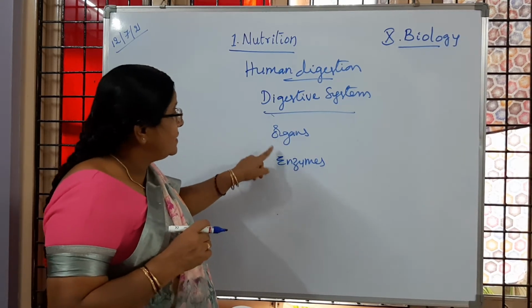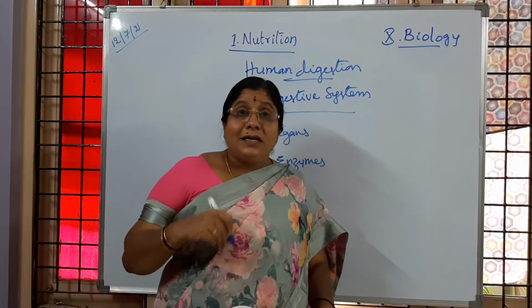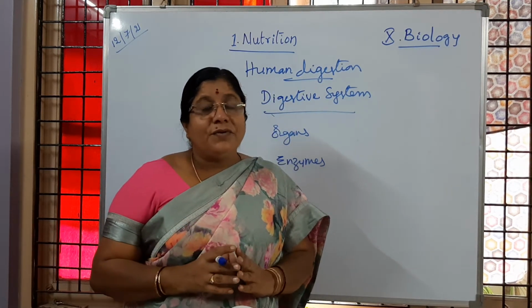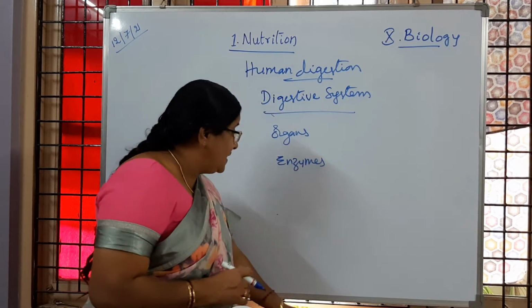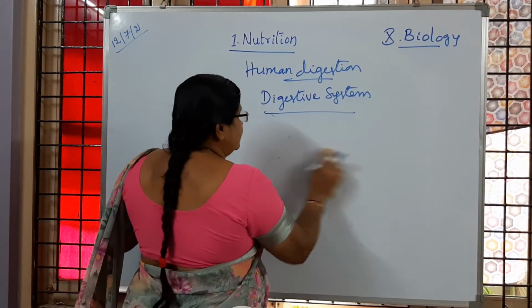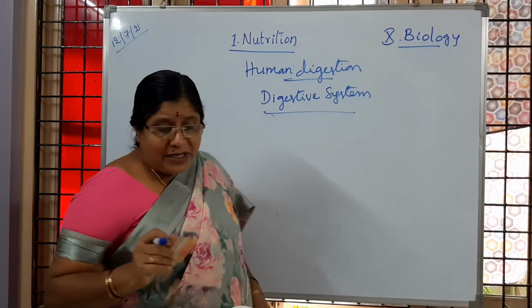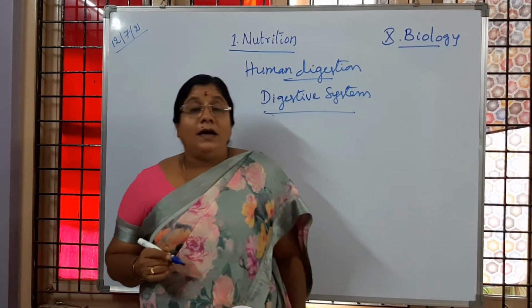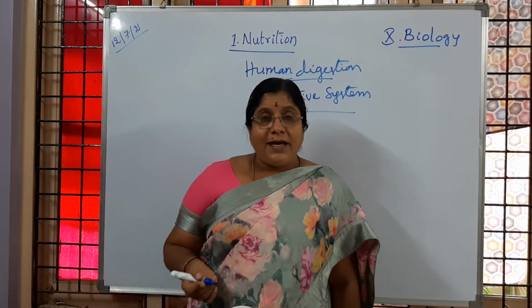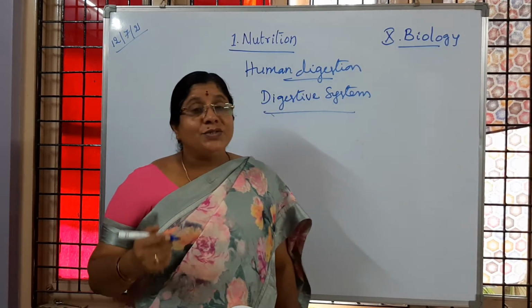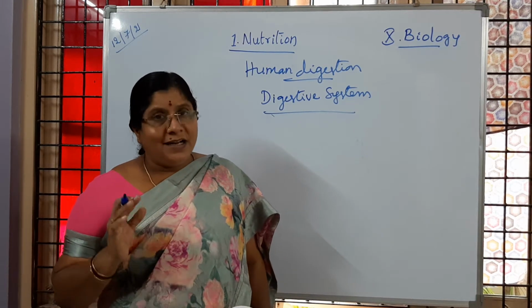Organs are there, enzymes are there, and other systems are there which bring about the process of digestion. Is it clear to children? Now let us start the human digestion and the parts associated with it.